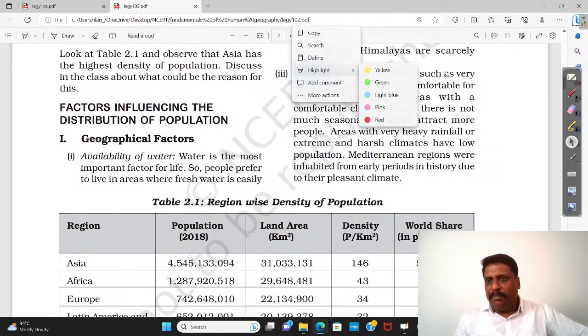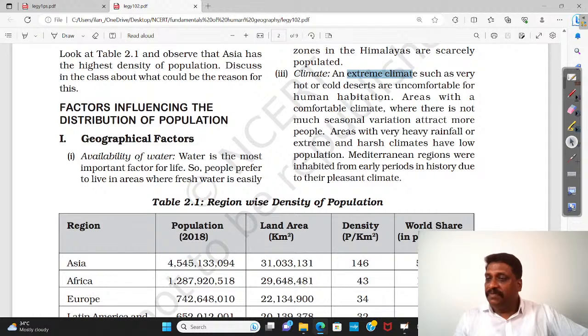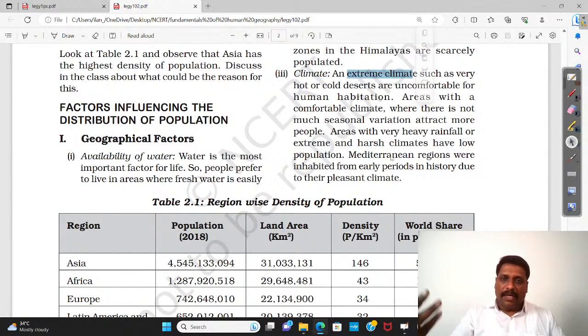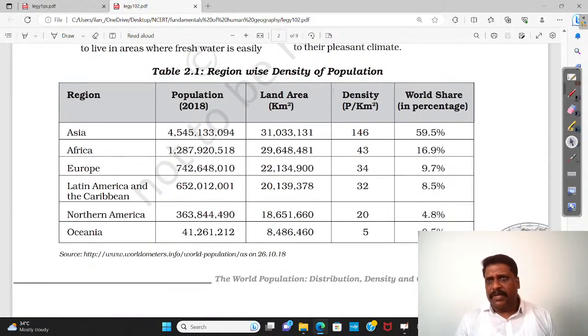Then climate. Whenever you have an extreme climate, the population will be less. Whenever you have a moderate climate, the population will be more. Generally, in tropical climates the population will be more because winters are not too harsh. Summers are very harsh, that's okay, but winters are not so cold.